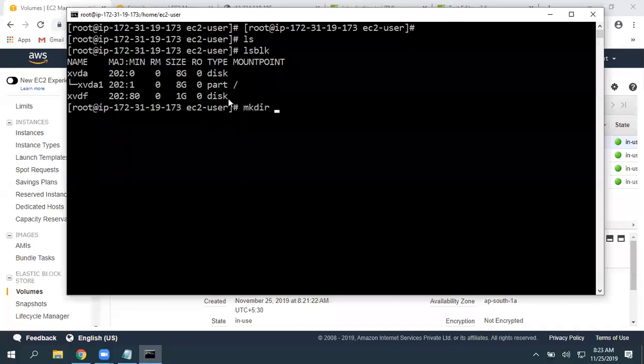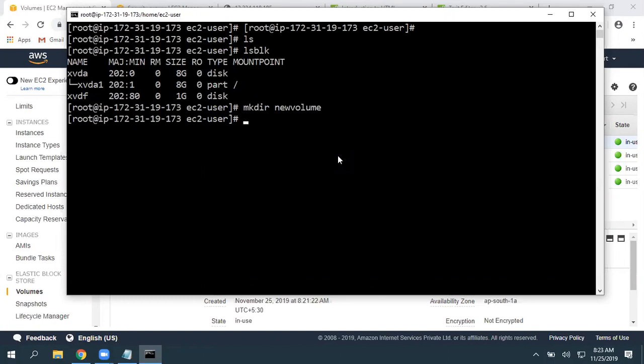So to create a directory, the command is mkdir. mkdir means make directory. Simple, it creates a folder. Then I'm going to call this newvolume. When you give ls, okay, we got that newly created directory. Let's try to mount that.